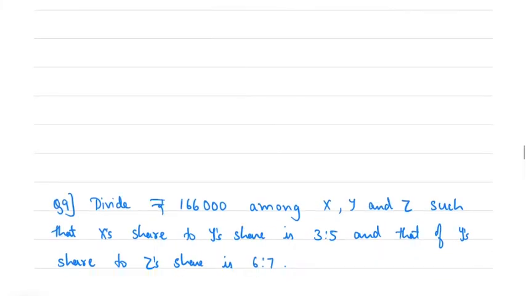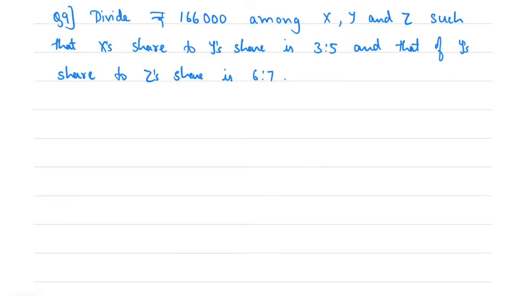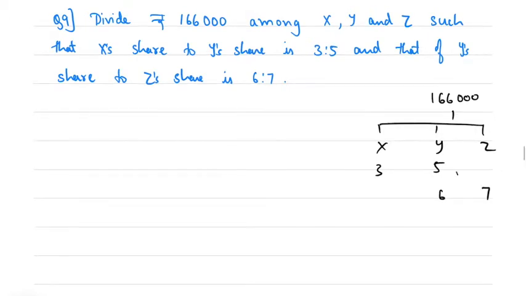Let's see the next question. Divide 1,66,000 among x, y and z such that x's share to y's share is in the ratio of 3:5, and that of y's share and z's share is 6:7. So you have to divide 1,66,000 between three people, x, y and z. The ratio between x and y should be 3:5, and the ratio between y and z should be 6:7, right?